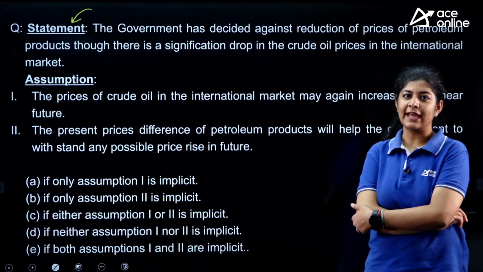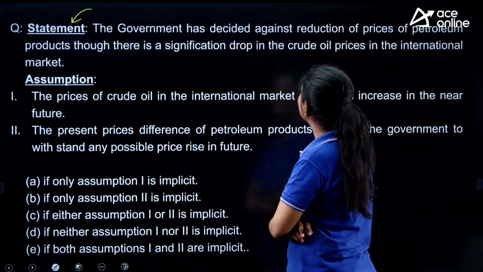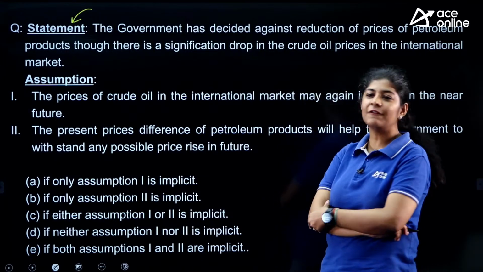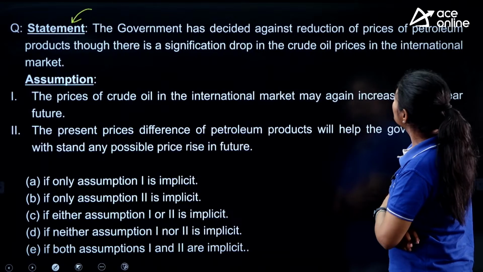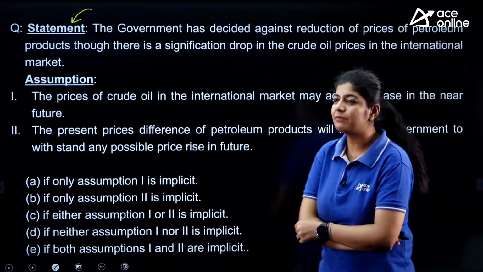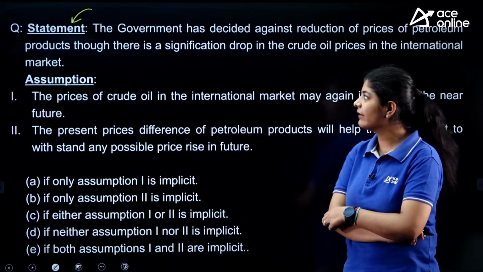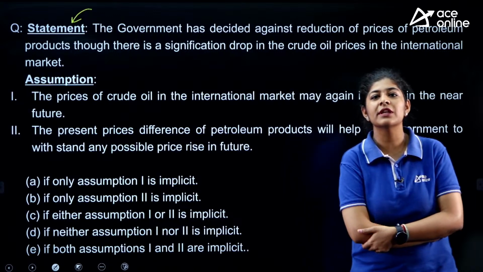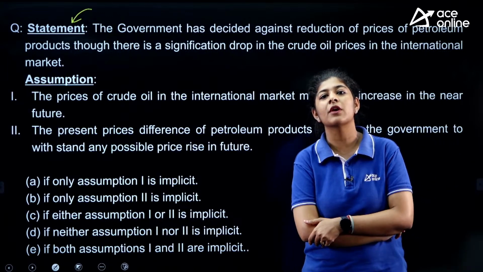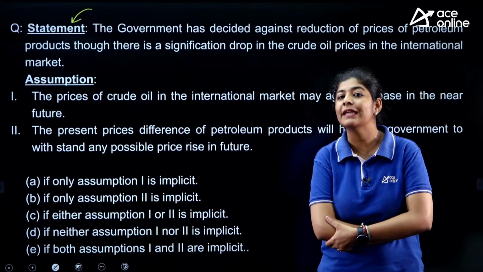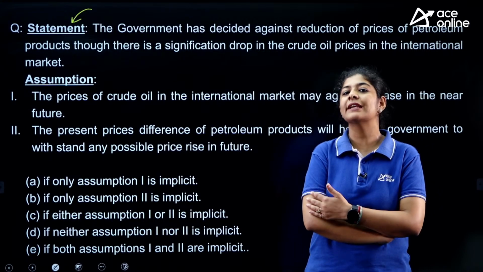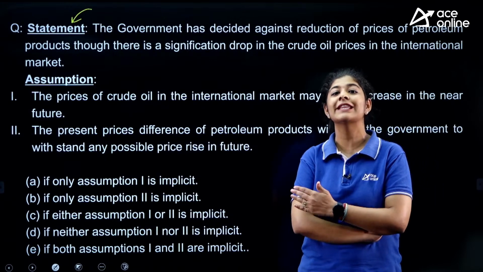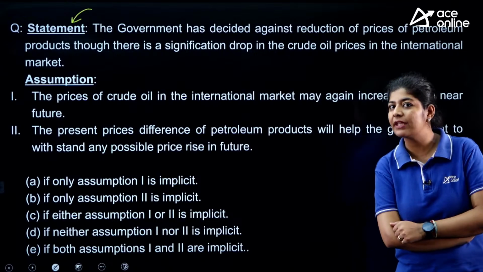The statement is saying that the government has decided against reduction of prices of petroleum products though there is a significant drop in the crude oil prices in the international market. This is the statement we are having. I am just explaining what the statement is saying. जो गवर्नमेंट है उसने क्या किया है, उन्होंने अभी भी पेट्रोलियम प्रोडक्ट या फिर पेट्रोल की प्राइसेस कम नहीं की है, जबकि इंटरनेशनल मार्केट में जो क्रूड ऑयल है उसकी प्राइसेस डिक्रीज हुई है या फिर उसमें गिरावट देखी गई है. This is what we are having in our statement.